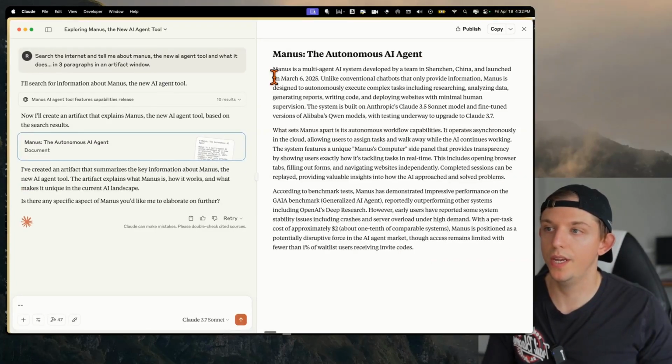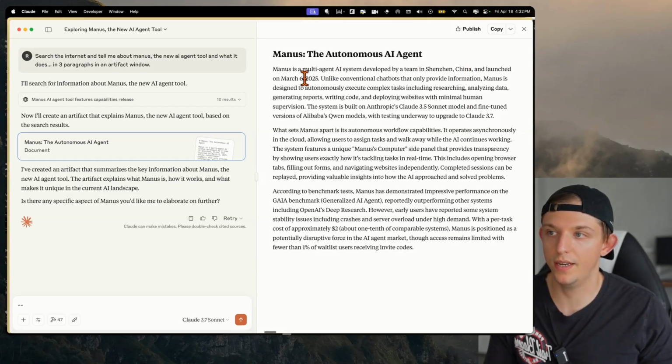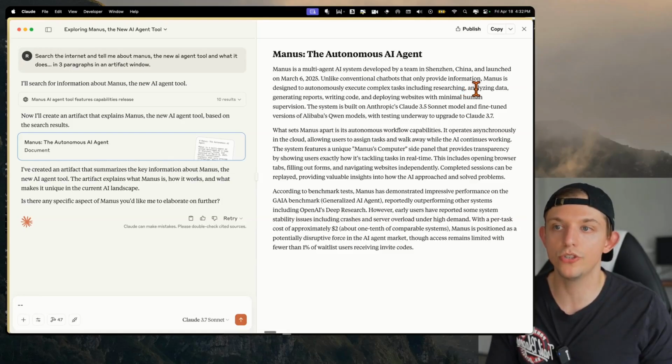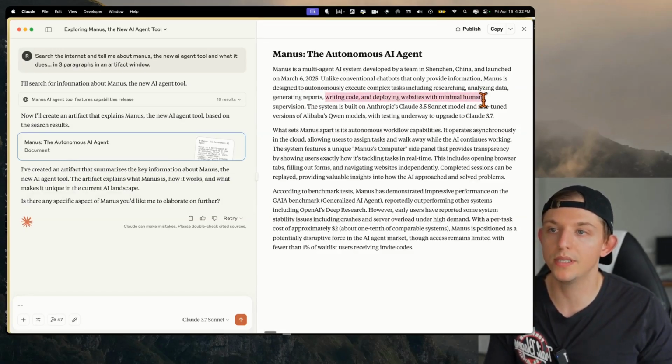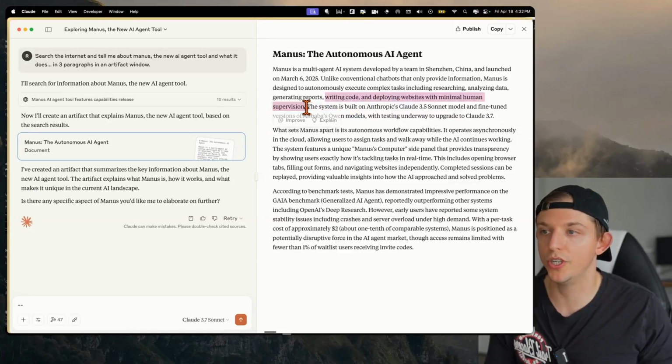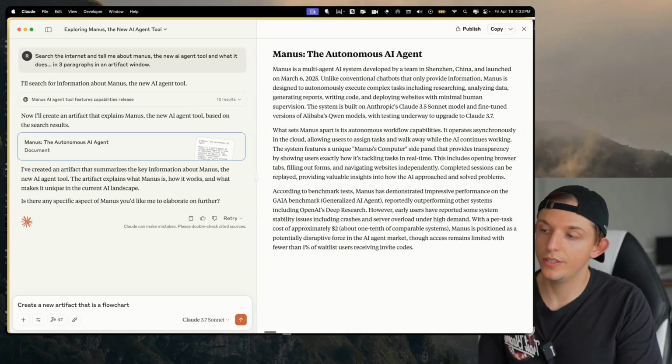And so here, Manus is a multi-agent AI system developed by a team in China and launched March 6. Unlike conventional chatbots that only provide information, Manus is designed to autonomously execute complex tasks, including researching, analyzing data, generating reports, writing code, and deploying websites with minimum supervision. That is a new flowchart of how this tool works.